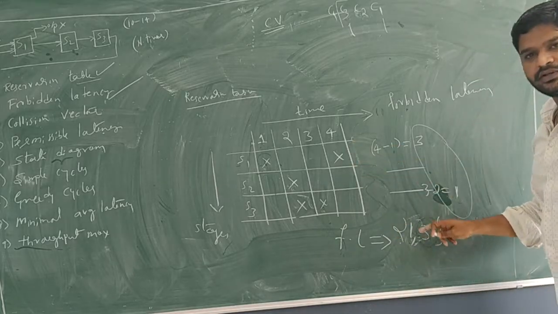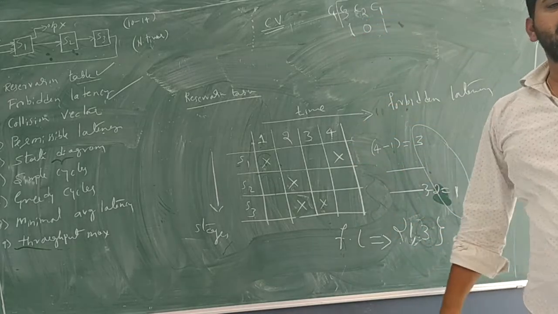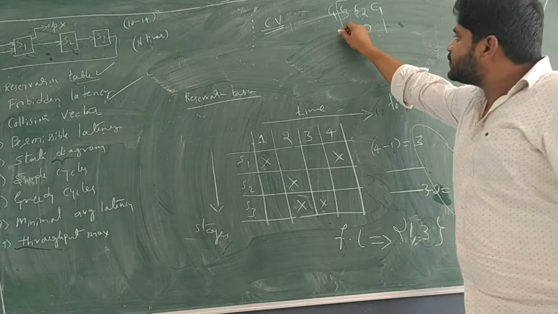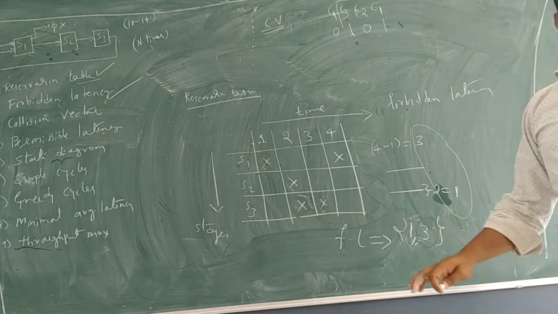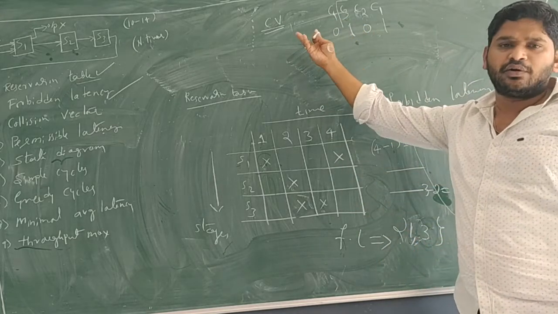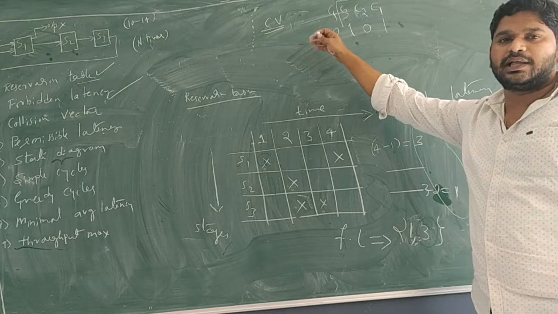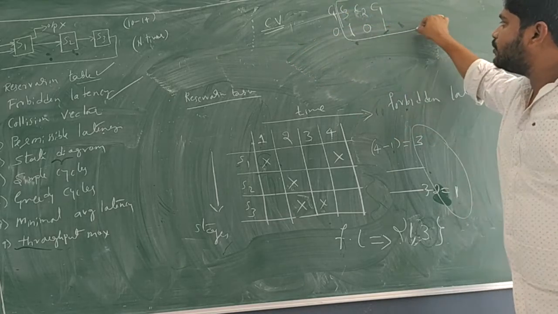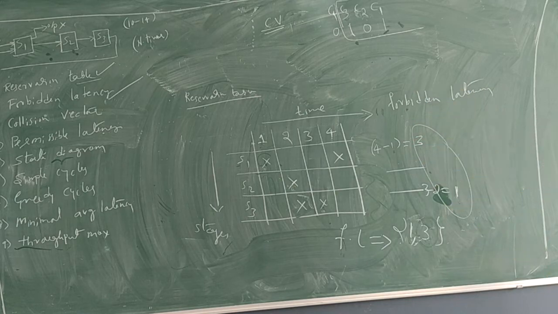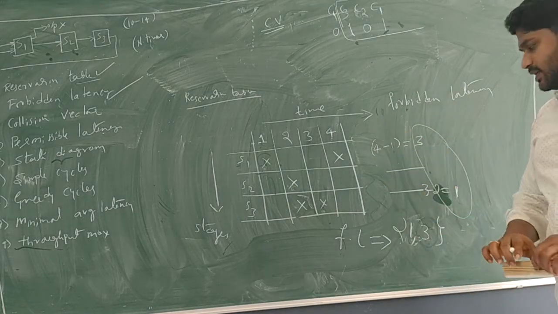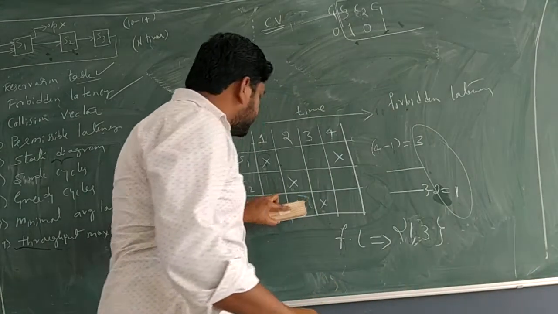Who are upside? 2 is upside, hence that becomes 0. 4 is also upside, and that will become a 0. But since MSB is 0, nothing is wrong with leaving that number. So we will again consider only the numbers from where 1 starts in the collision vector. Since we don't have that here, okay.